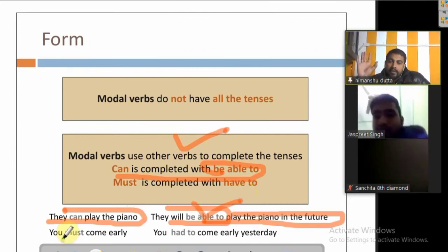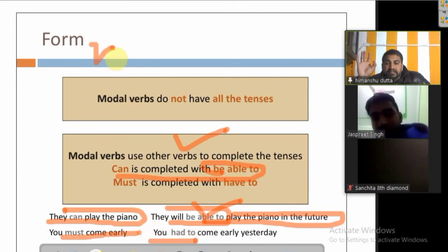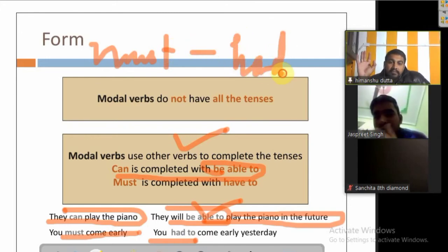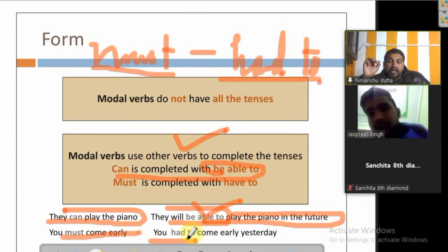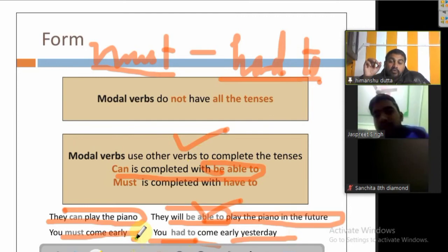You must come early. Must is changed into had to, even in the direct to indirect form we change must into had to. You must come early, you had to come early yesterday. You must come early, तुम्हें जल्दी आना चाहिए, that means it is necessary.